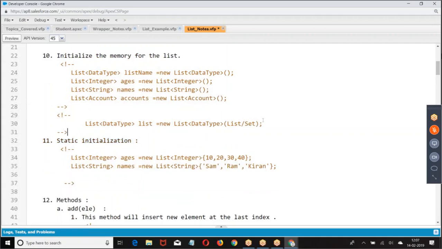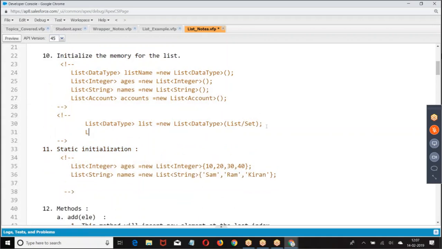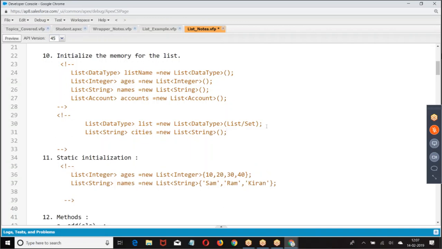Look at this example. I have a list of string cities. I can create a list of string places equal to new list of string cities.